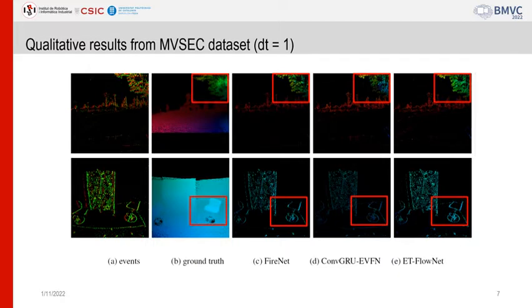The first column is the event input, with green and red colors indicating polarities. The second column shows the dense ground truth data, while the remaining columns show qualitative results tested on different models. The results have been masked where there is presence of events. As we can see, our results show more consistency compared to the ground truth data, especially for these sparse and far-away objects, thanks to the transformer block that better captures the spatial dependency.